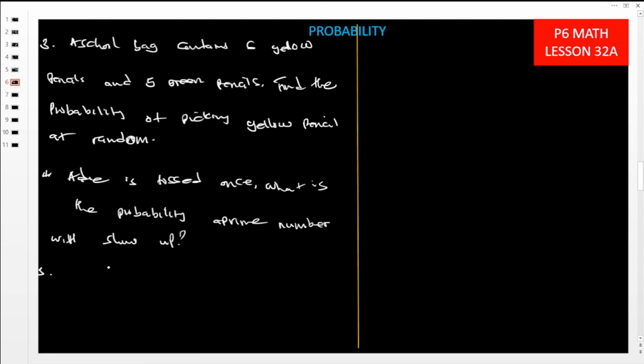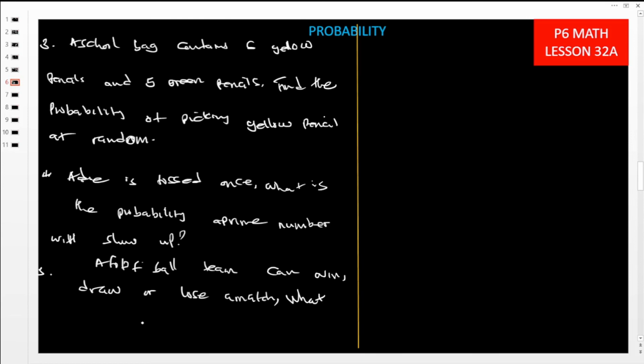Number 5. A football team can win, draw, or lose a match. What is the probability that it will win a match?